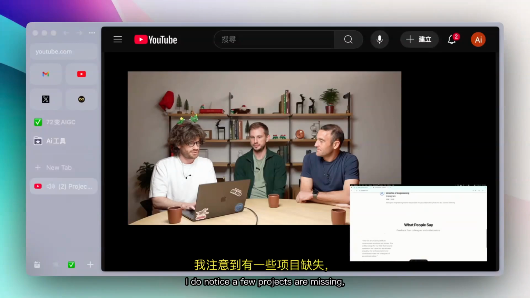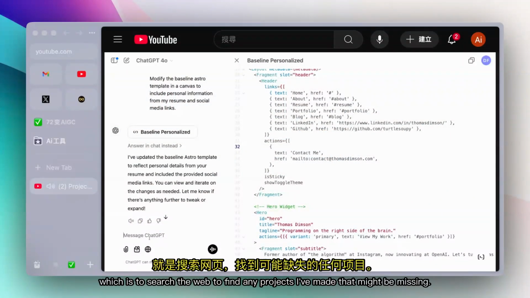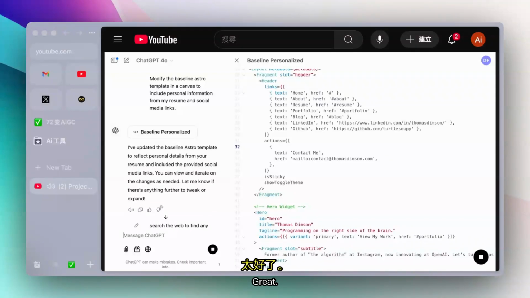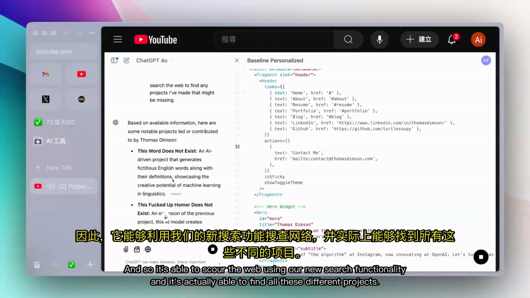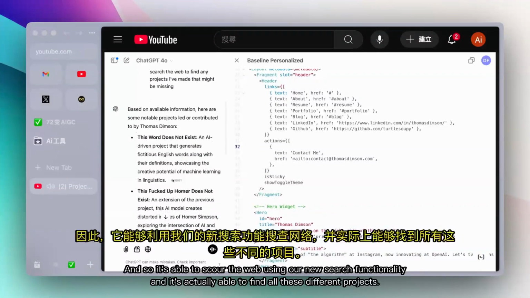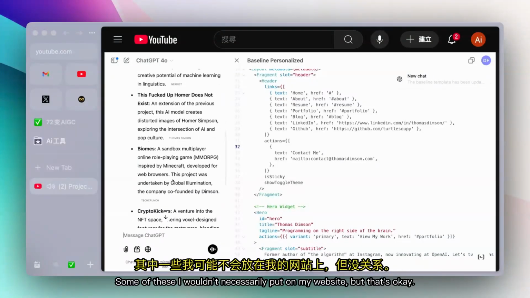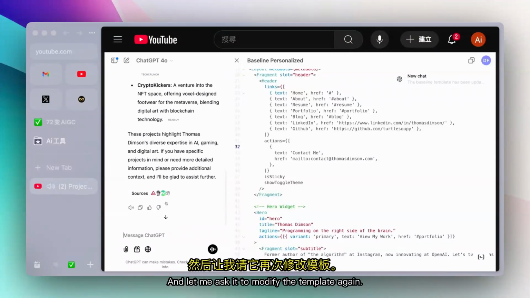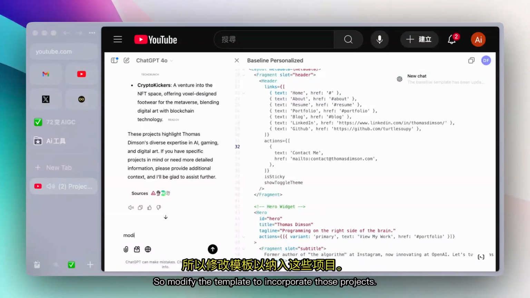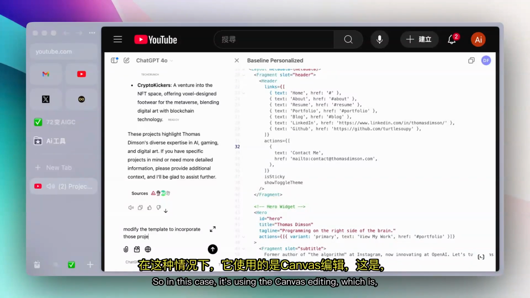I do notice a few projects are missing, so I'm going to give this one more shot, which is to search the web to find any projects I've made that might be missing. Great. And so it's able to scour the web using our new search functionality, and it's actually able to find all these different projects. Some of these I wouldn't necessarily put on my website, but that's okay. And let me ask it to modify the template again. So modify the template to incorporate those projects.